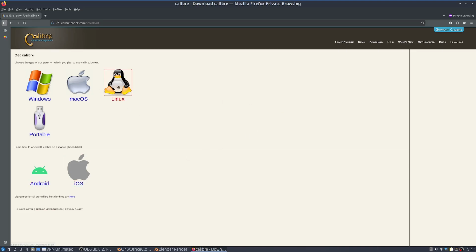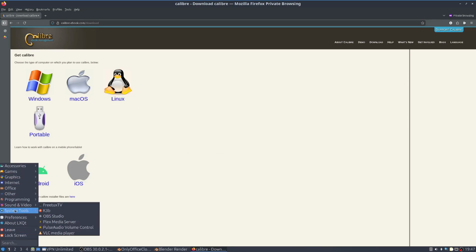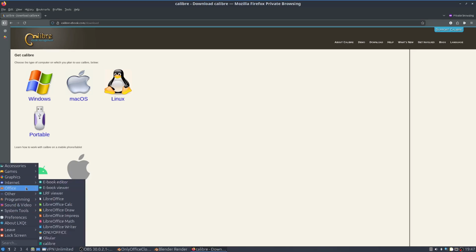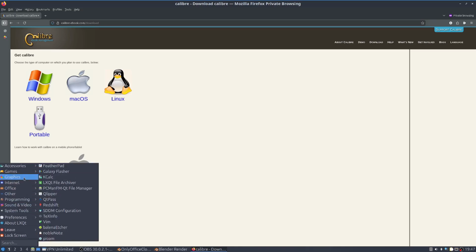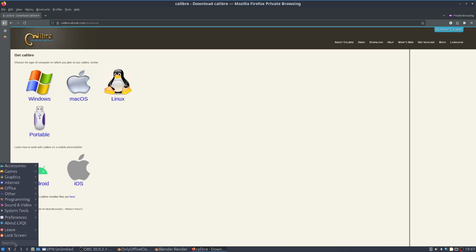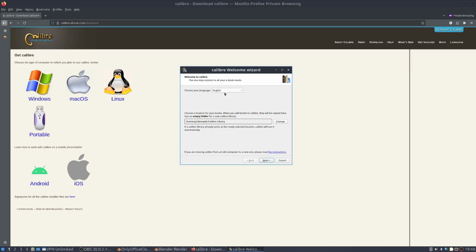You can have it portable on a flash drive, and you can do it on Android and iOS. Of course, I am using the Linux version, so I think I cleared everything out. I hope I did, because where is it? I don't even know where it's at. Well, I'll just type it in here. Calibre. All right, there it is. So you open it up. Hmm. I deleted like everything. I forgot I deleted the whole folder.